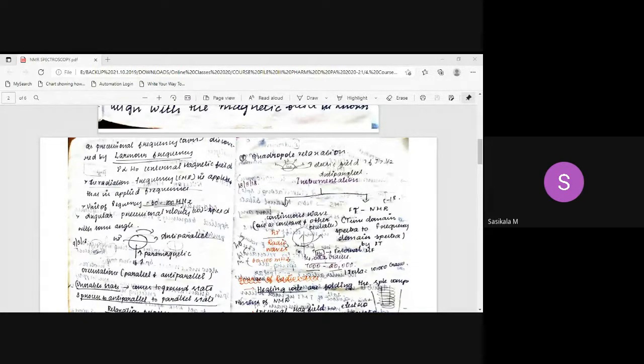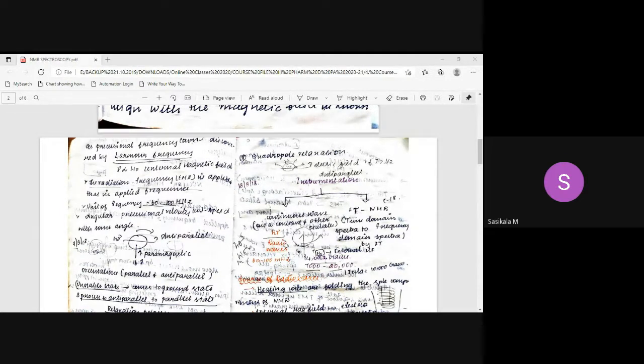So what are the types of relaxation for the nucleus to come from the anti-parallel state to the parallel state, or for the flipping of a proton? It is spin relaxation, spin lattice relaxation, and quadrupole relaxation. Three kinds of relaxation processes are there.